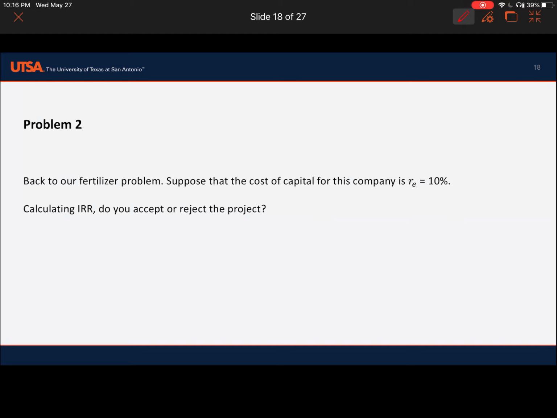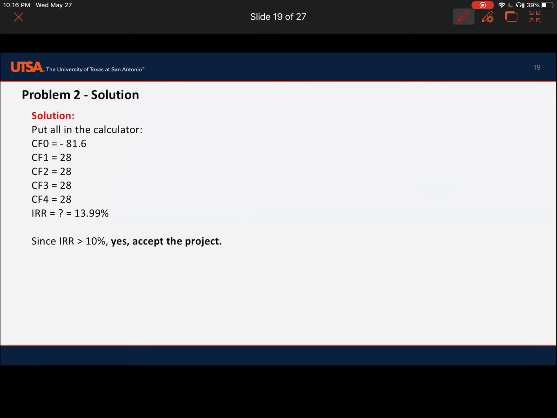Let's solve another problem. Back to our fertilizer problem. Suppose that the cost of capital for the company is 10%. Calculating IRR, do you accept the project or reject the project? Again, we will enter the cash flow 0, cash flow 1, 2, 3, 4 in our financial calculator, and then we calculate IRR, which is almost 14%, right?